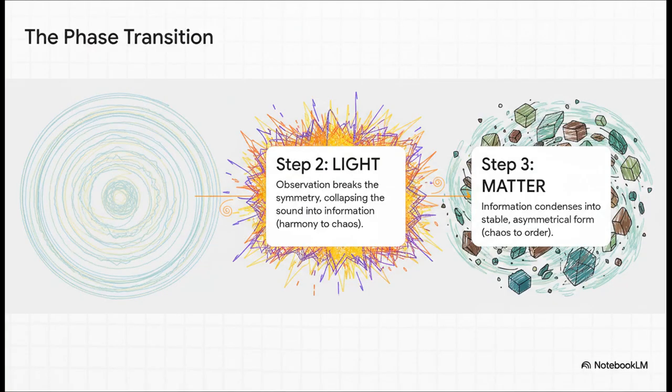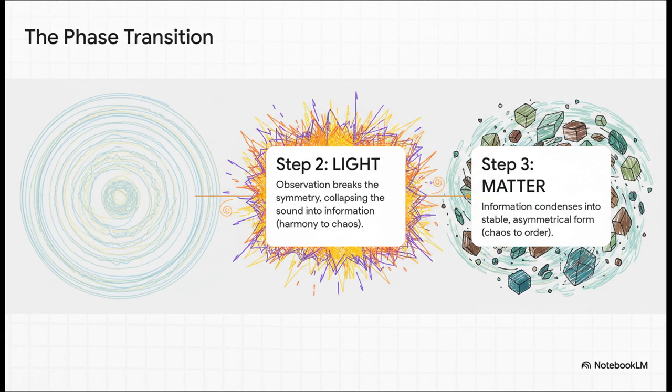Now, we're not talking about literal sound waves here. It's a metaphor for a perfectly symmetrical vibration in that higher dimensional field. Think of it as pure potential. Then, step 2, light. Some kind of observation happens, and it breaks that perfect symmetry, collapsing the sound into raw information, which the theory calls light.